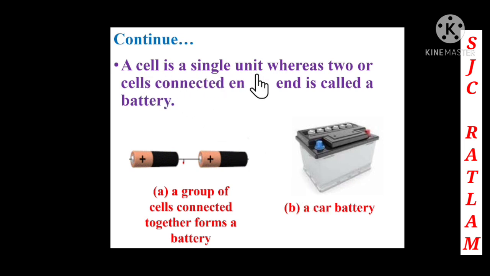A cell is a single unit, whereas two or more cells connected end to end is called a battery. Now here, children, you can see that a cell is a single unit, but when these two cells are connected together, it forms a battery. So a group of cells connected together forms a battery, and this one is a car battery.